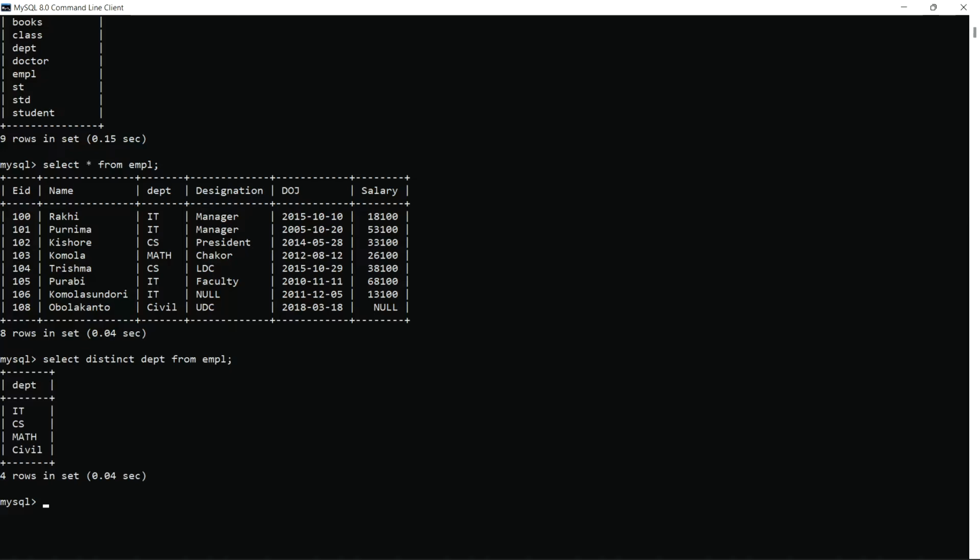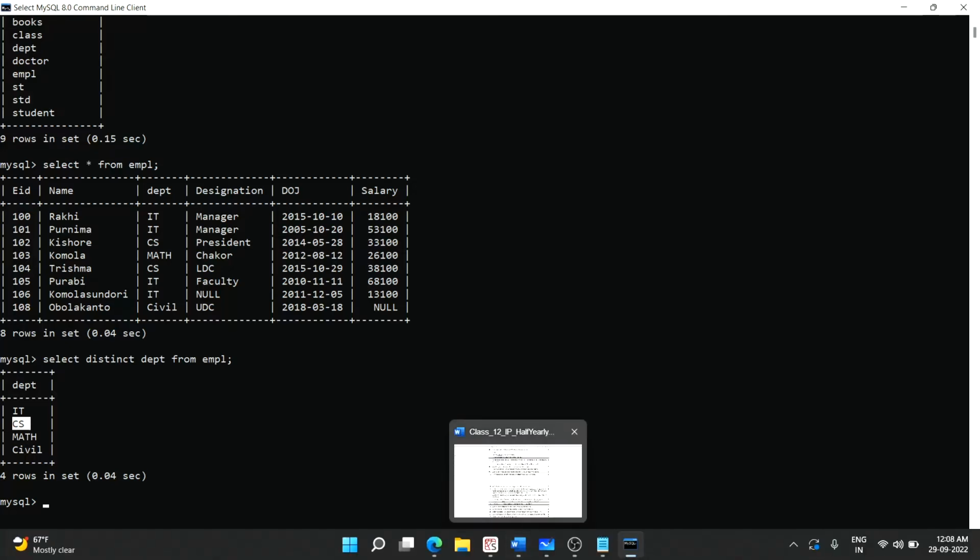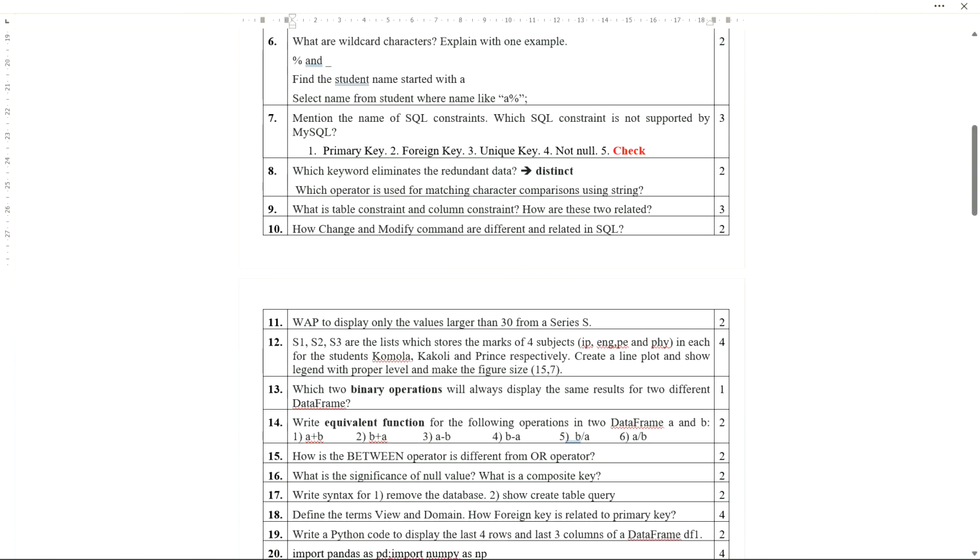So see, all the department names are coming only once. IT is repeated 4 times, but I get it only one time. CS one time, math, all the departments. If it is there one time, it will come only once. If more than one, then also it will come only one time. Is that clear, everyone? So this is the use of the distinct keyword, to eliminate the redundant data.